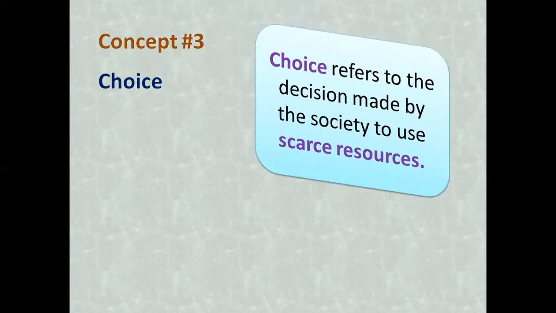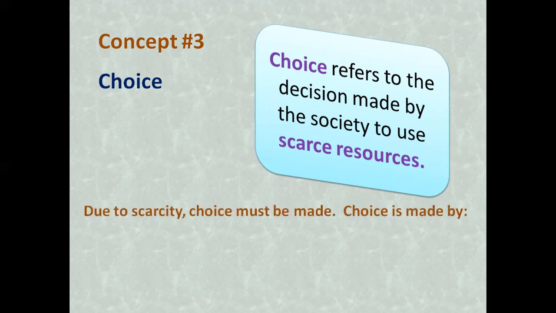Okay, concept number 3 is choice. Now, choice is the decision to use scarce resources. How societies make a decision to use scarce resources, this is choice. Any decision to utilize scarce resources is referred to as choice. Due to scarcity, choice must be made.